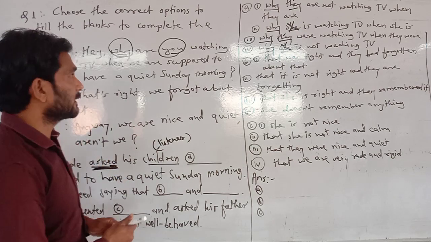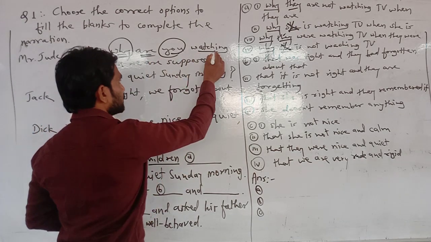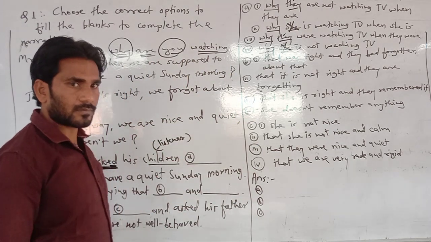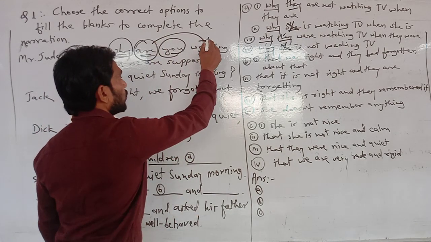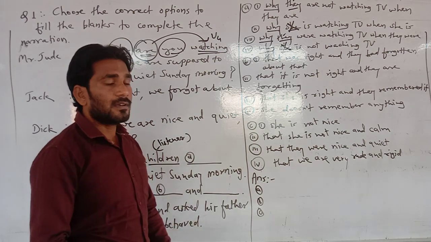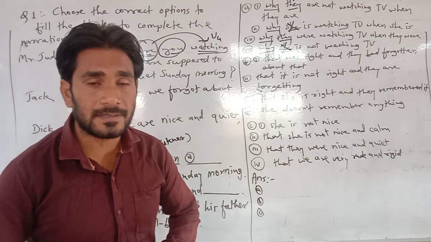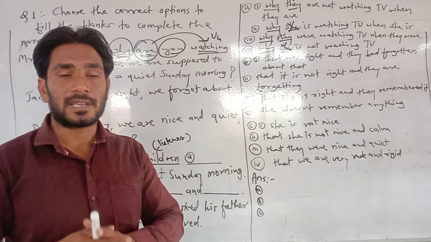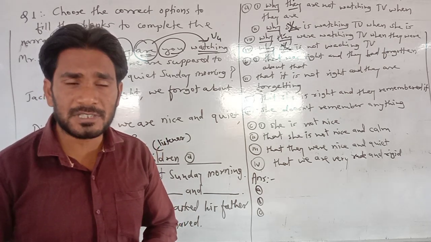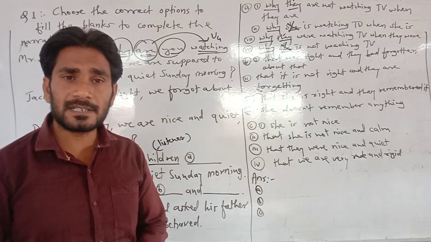So here you have to follow the table and change this tense. First of all, identify what tense is there. Yes, you are correct. R plus V4. Sorry, it is in present continuous tense.